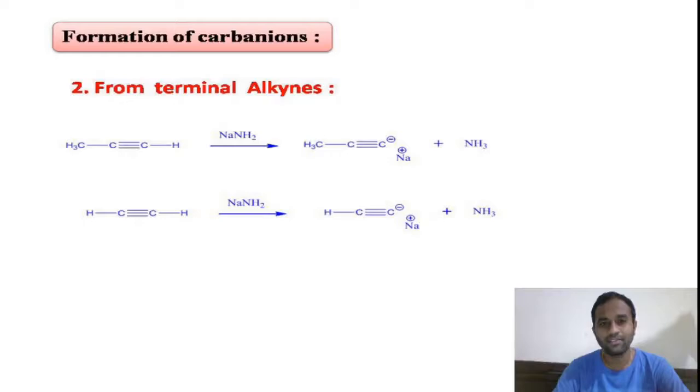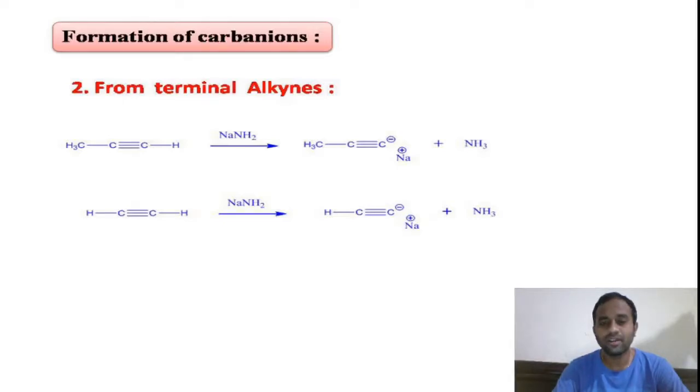These two are examples of terminal alkynes. In the first one, when we treat the terminal alkyne with sodamide, a strong base, it will easily remove the hydrogen atom from the triple bonded carbon to form sodium acetylide, that is the carbon anion.